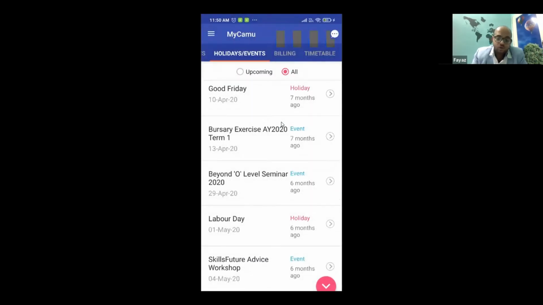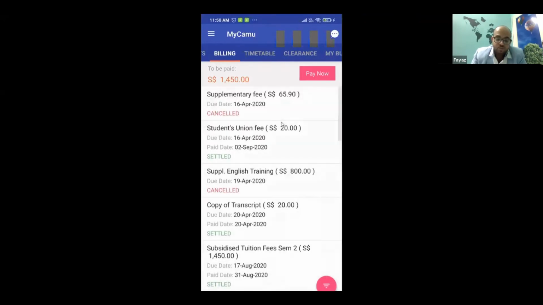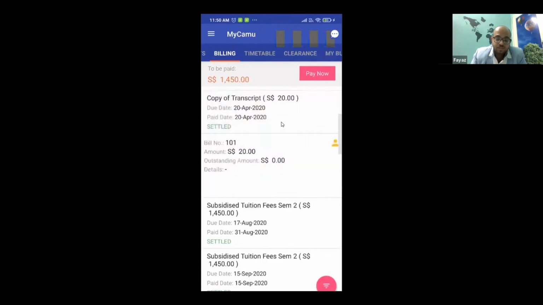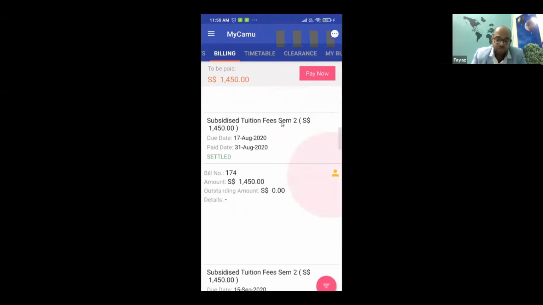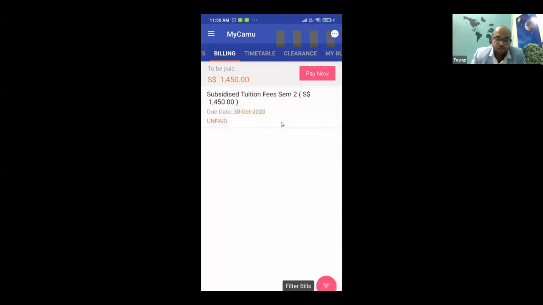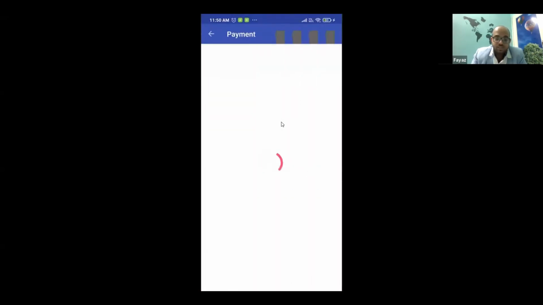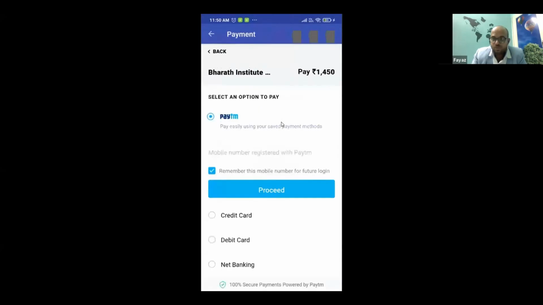Now I can also have access to the billing, where you can see different kinds of bills, paid bills, unpaid bills. All my transactions can be seen: when did I pay, how much did I pay, all this information. And say if I want to pay some bills, say all the unpaid bills, I can simply click. I can do a full payment or partial payment, and the moment I say pay now, you can see it is taking me to a payment gateway. So I can do a credit, debit, or a wallet payment, however I want. That is just to show you the